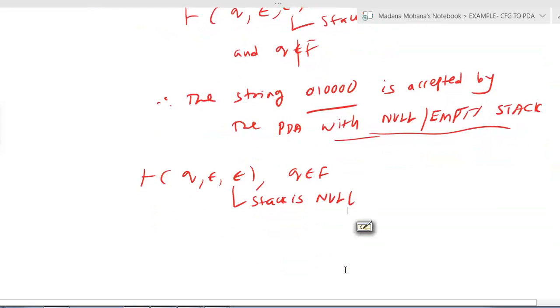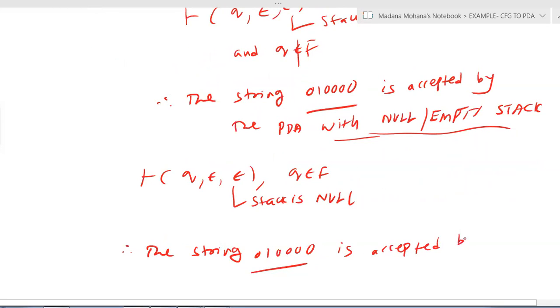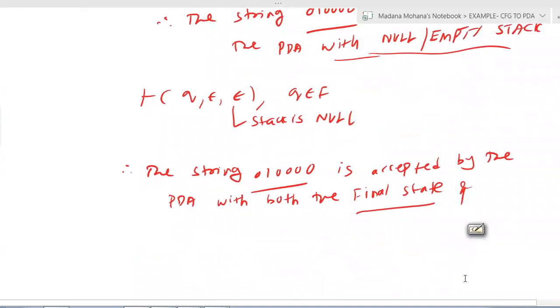Now in this case, the third combination, the string 010000 is accepted by the PDA with both the final state and empty or null stack.